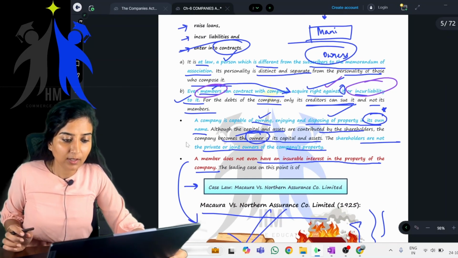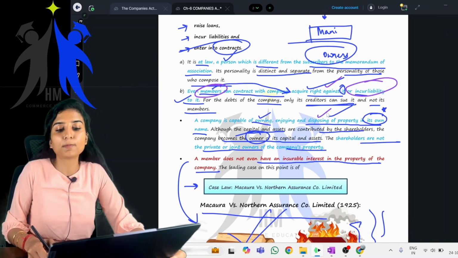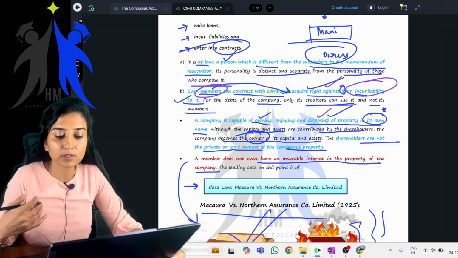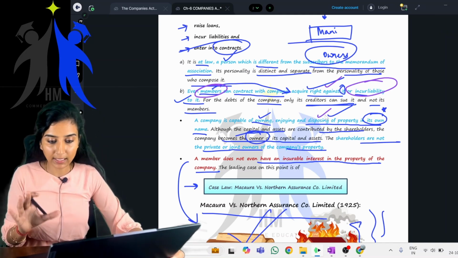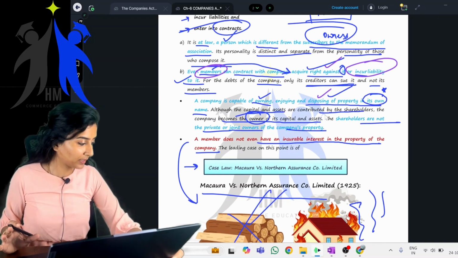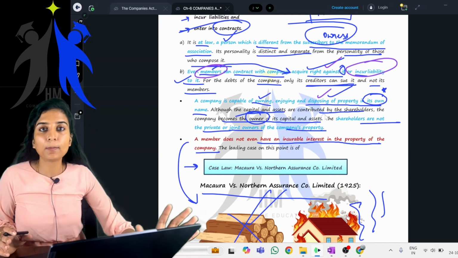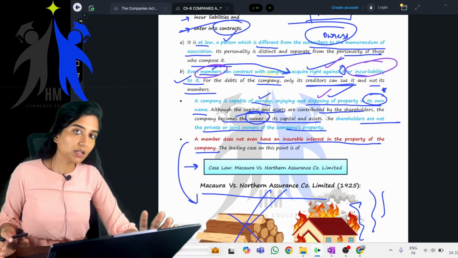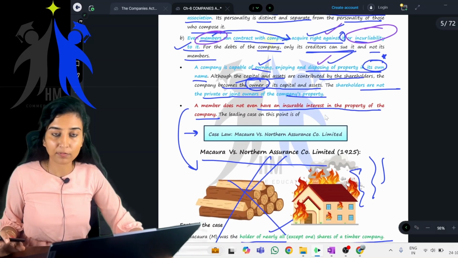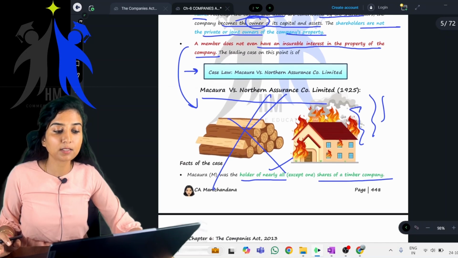It's just the revision. Okay, next, a company is capable of owning, enjoying, and disposing of property in its own name. It can own, it can dispose. Dispose meaning sell the property in its own name. Yes or no? The capital or assets, whichever we as members bring into the company, that is not the property of the members. It is the property of the company. It is in its own name, not in the name of the members. Next, a member does not even have an insurable interest in the property of the company.